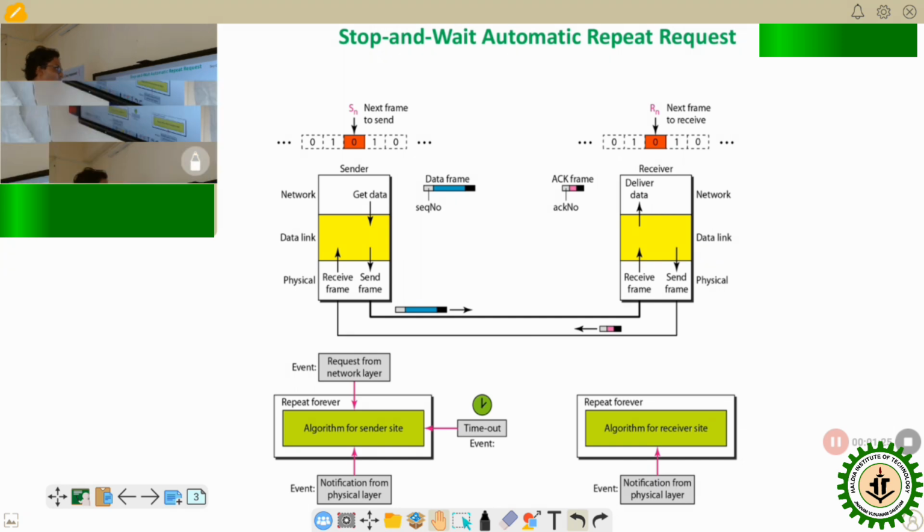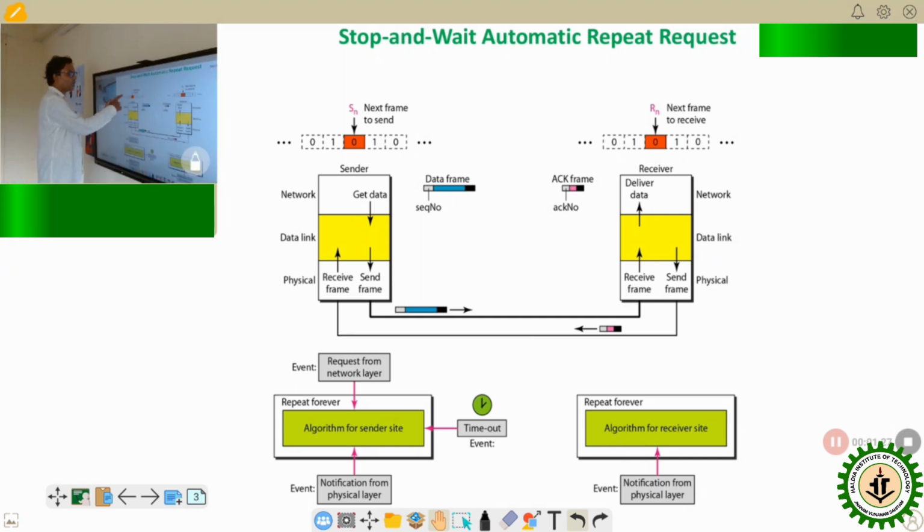The diagrams. Now suppose we want to send 0, 1, 0, 1, 0. These are the frames. So on the sender side, there is a control variable which stands for SN, that is the next frame which we want to send. And on the receiver side, there is another control variable that stands for RN, which points to which frame is expected to be received there.